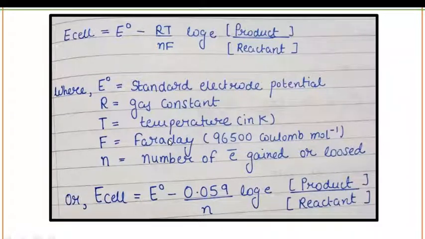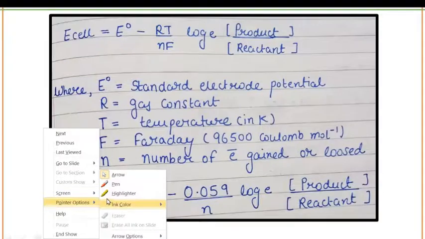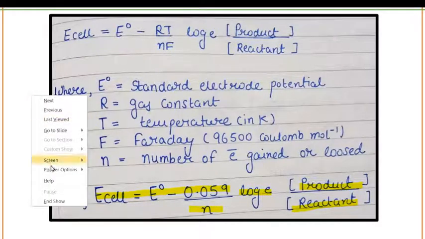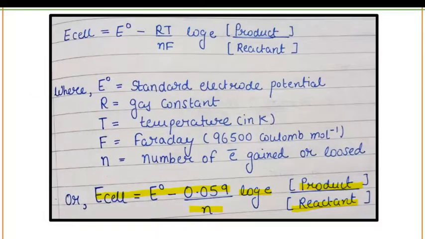When you put in the values of all the constants into this equation, you will get the final Nernst equation: E cell is equal to E naught minus 0.059 divided by n, log of product upon reactant, where n is the number of electrons gained or lost. So you have to remember this equation, your Nernst equation. This equation will help you to solve numerical problems.